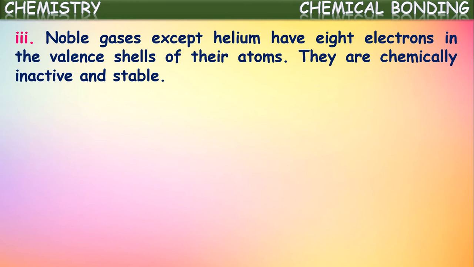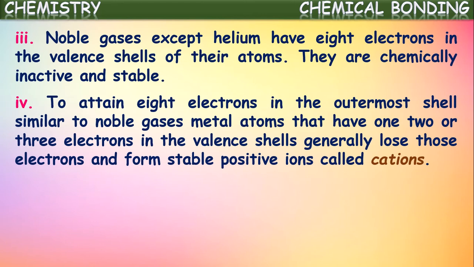This kind of configuration, with only one shell completely filled with 2 electrons, is called duplet configuration. Helium has duplet configuration, whereas the remaining noble gases have octet configuration. Because of these, these elements are more stable or least reactive.